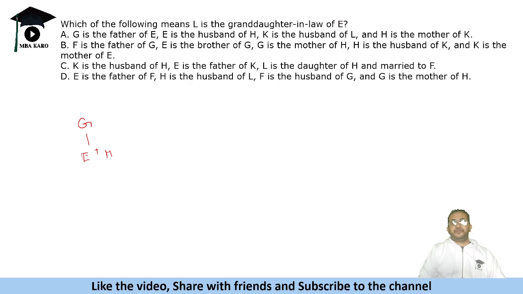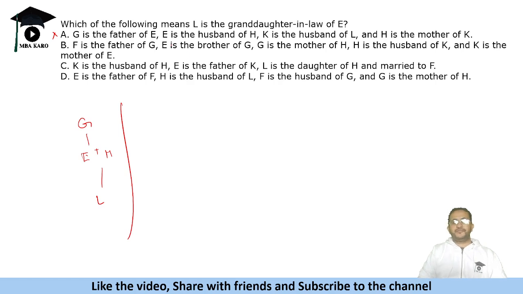K is the husband of L. L is the mother of H, and H is the mother of K. So in this case, L is not a granddaughter-in-law. It is just one generation below. Okay, so the first option is not possible. It is just one generation below, and granddaughter-in-law means two generations below.